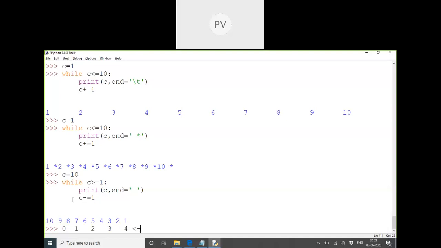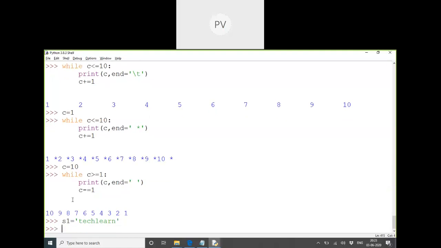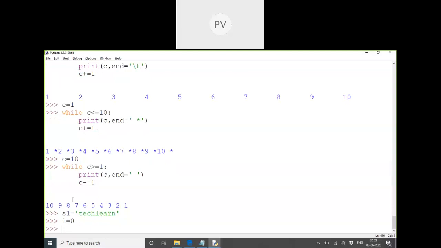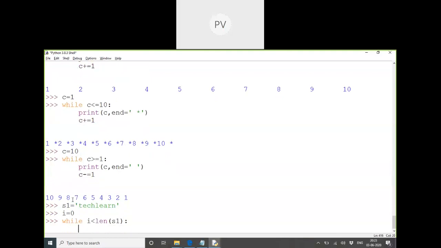Okay, we can take less than length of this string variable. Yes. So let us take a string first. We know that it should go to the last index. While printing the last letter, we will use minus 1. Now for indexes, we will not take minus 1. It starts from 0. While i less than length of S1.